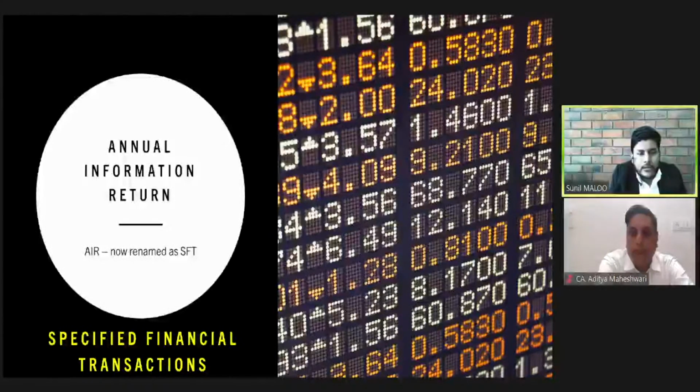Next is the annual information return. We called it AIR. Previously it was called AIR, but now the same has been renamed as SFT return. SFT stands for specified financial transactions.